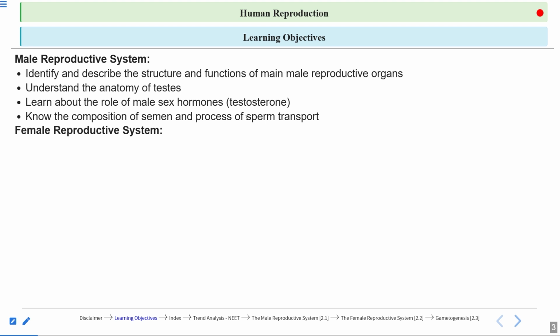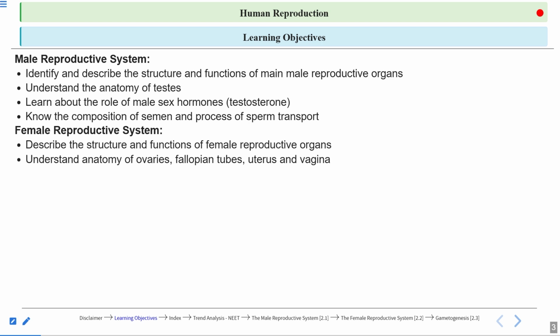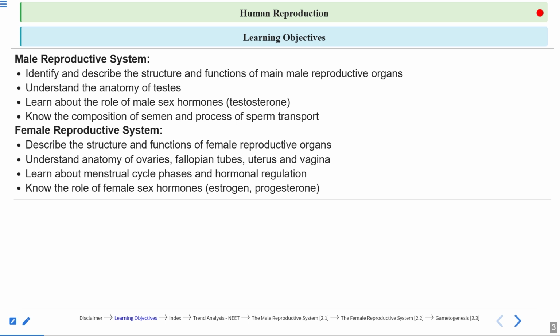We'll talk about the female reproductive system also. Within this, we'll talk about the structure and function of the female reproductive organs. We will understand the anatomy of the ovaries, fallopian tube, uterus, as well as vagina. We'll talk a little bit about the menstrual cycle here, not much. And then we'll talk about the female sex hormones, estrogen and progesterone.